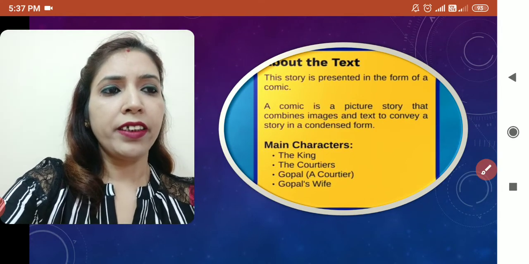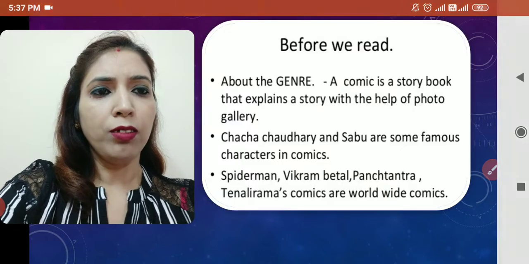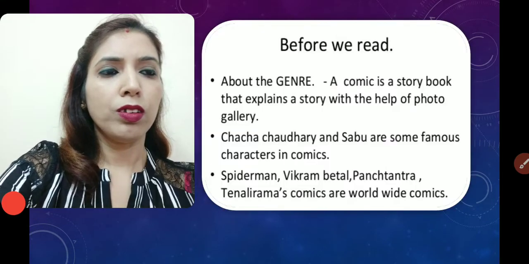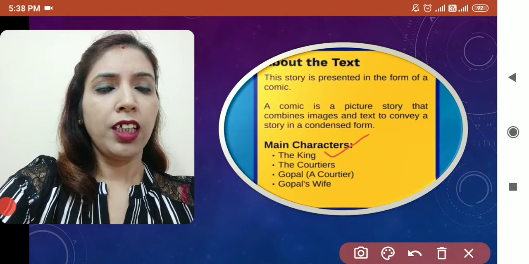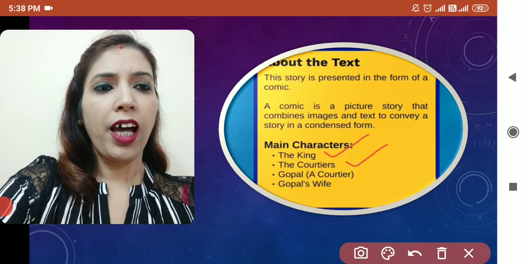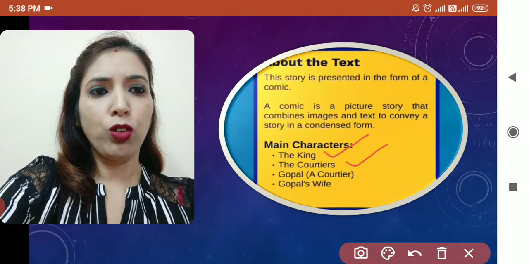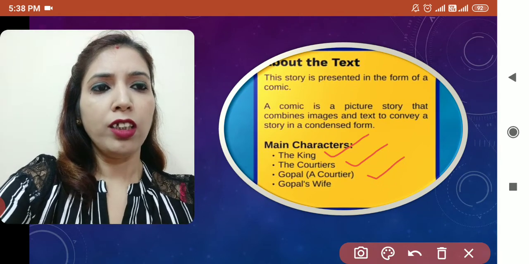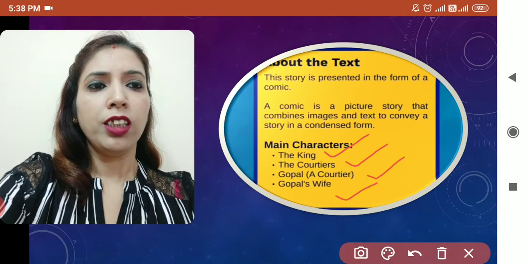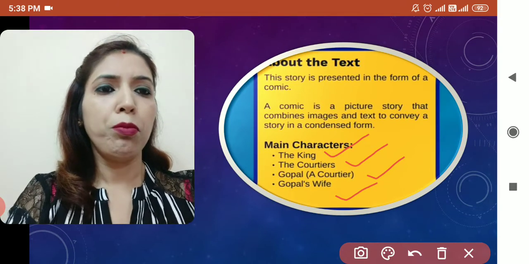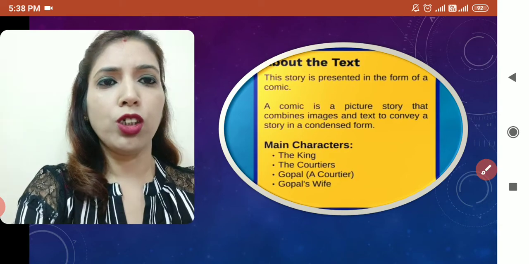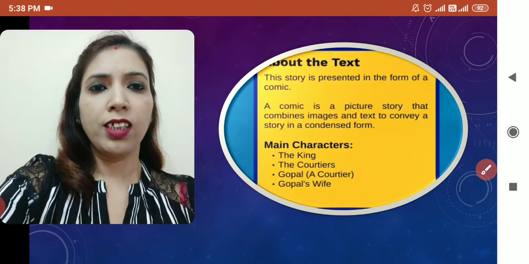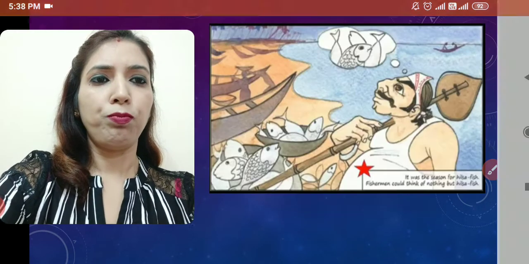In this story, the main characters are the king, then some courtiers, and one important courtier is Gopal, and Gopal's wife. These four are the main characters in the story. So let's see what the story is all about. Let's get started directly with the story.